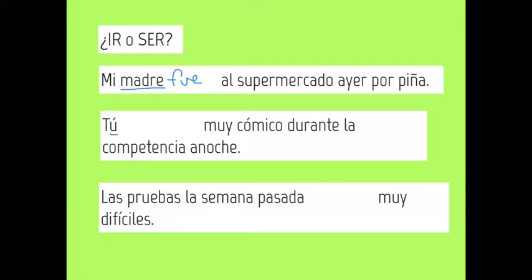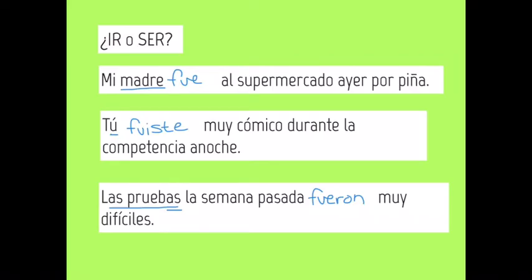Por eso la conjugación es fuiste. Y la tercera. Las pruebas la semana pasada muy difíciles. Las pruebas es el sujeto. Por eso la conjugación es fueron, porque tenemos pruebas.